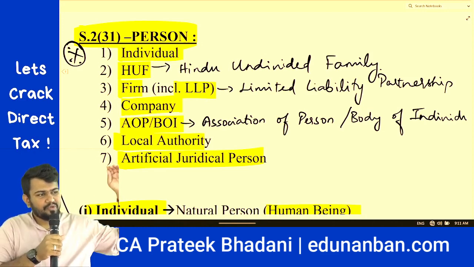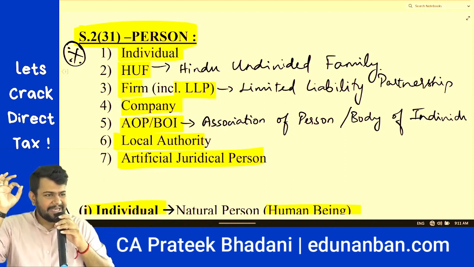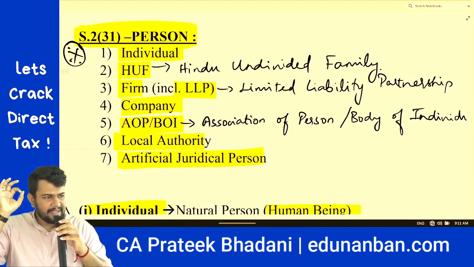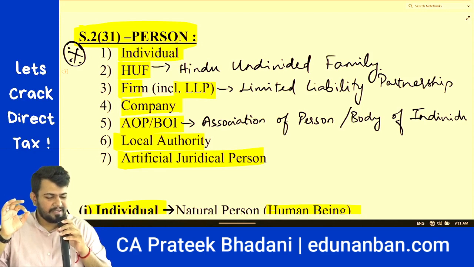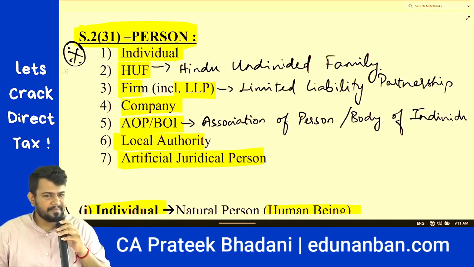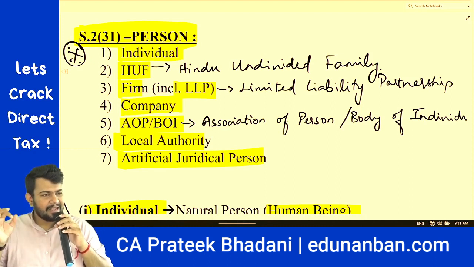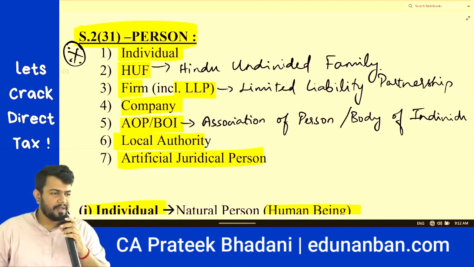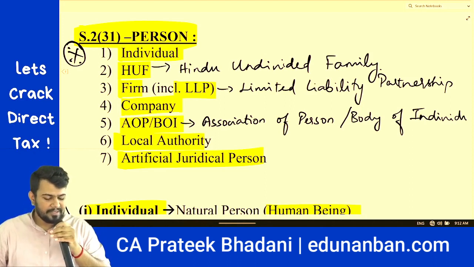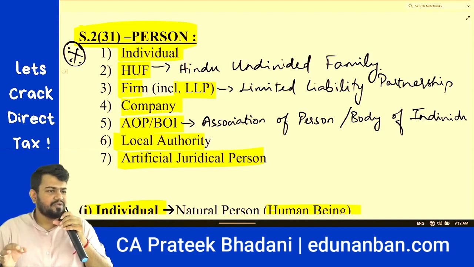Now one time I want you to repeat all the 7 points. Individual, Hindu undivided family, partnership firm including LLP, company, association of person body of individual, local authority and artificial juridical person.